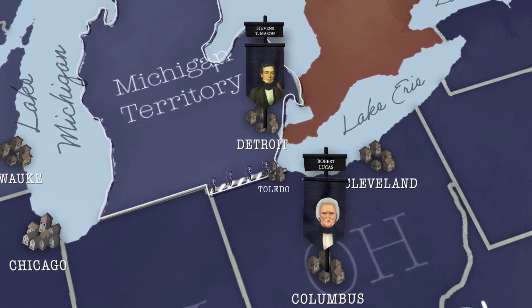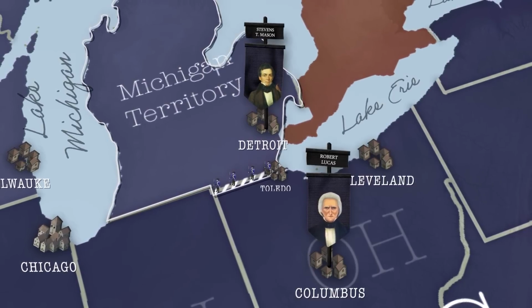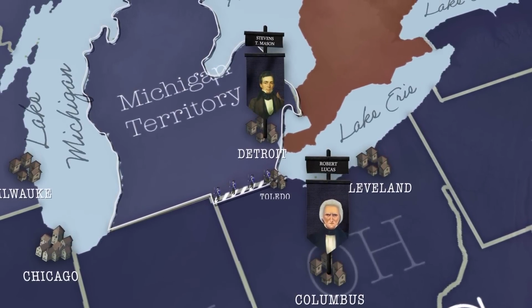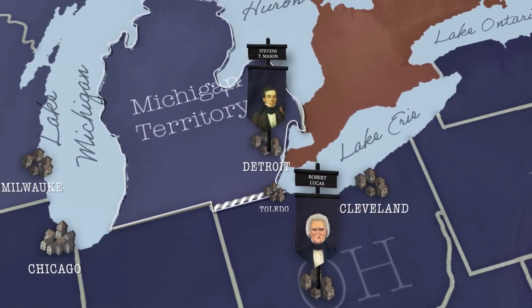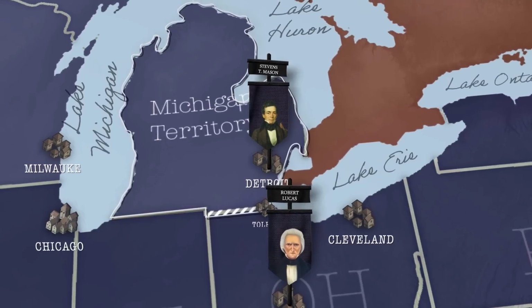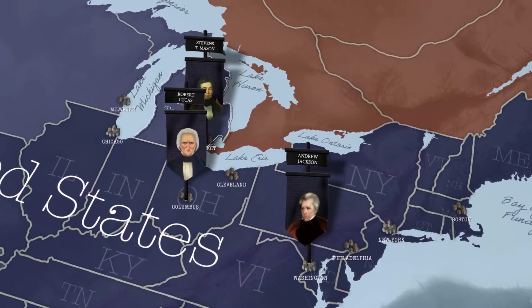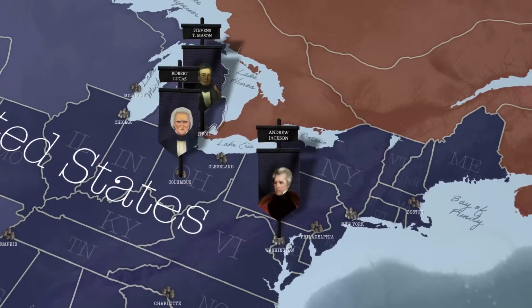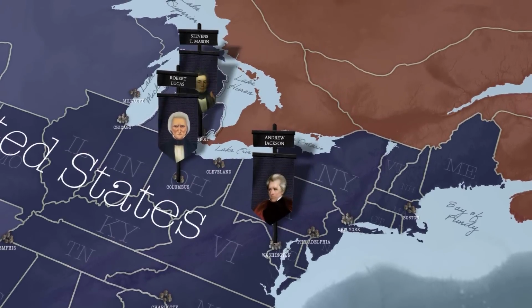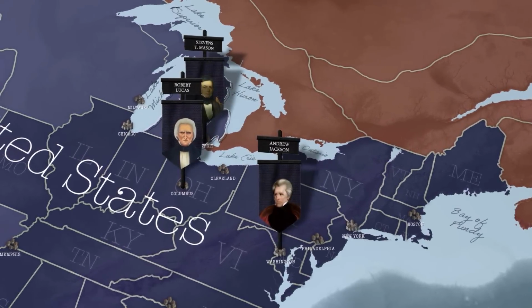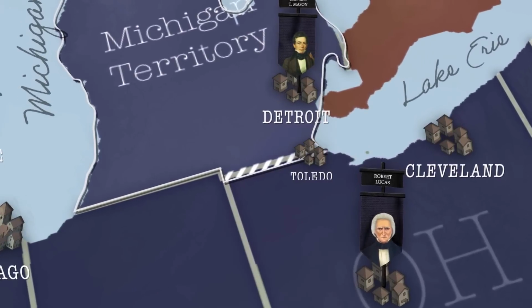Except it wasn't. As it turned out, mobilizing thousands of troops was expensive. Secretary Mason and the Michigan government couldn't afford to keep the confrontation going. President Jackson was also fed up with all the nonsense over a few miles of land. He had an election coming up and really didn't need the headache right now. So Jackson proposed a deal.